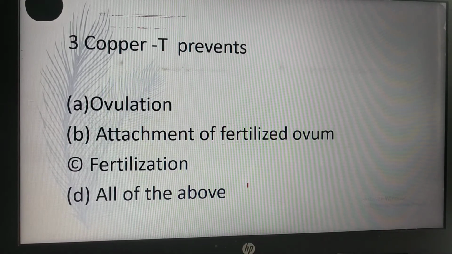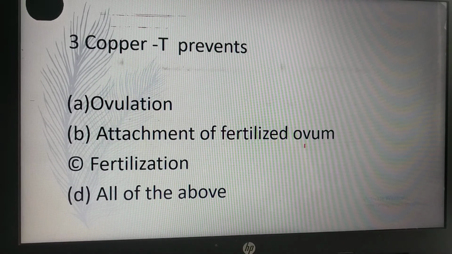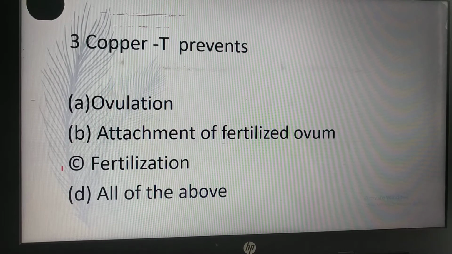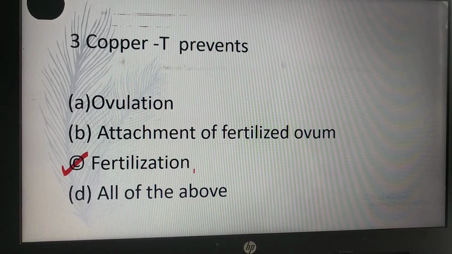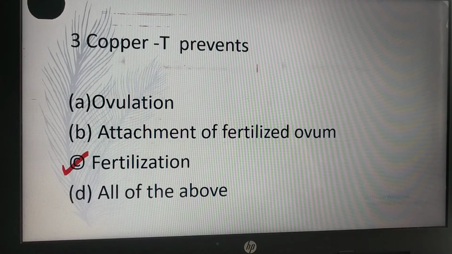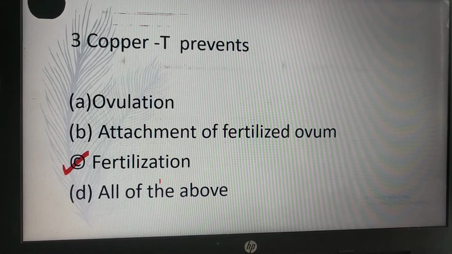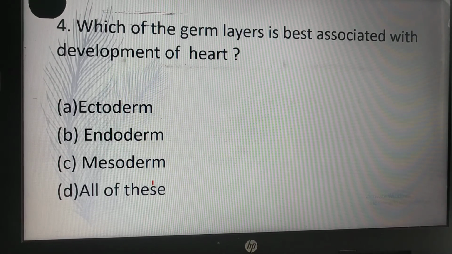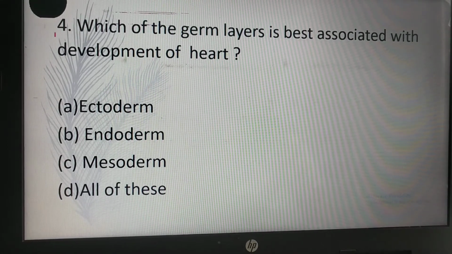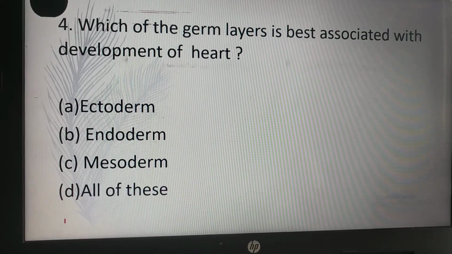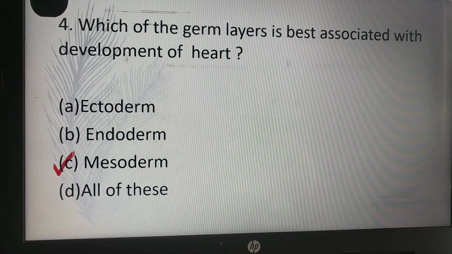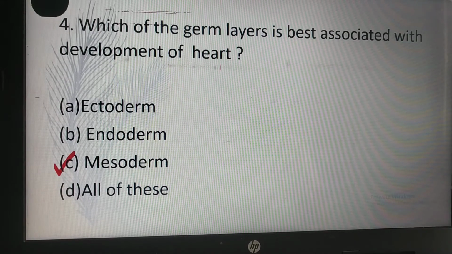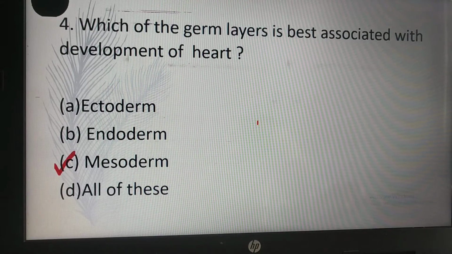Copper T prevents ovulation, attachment of fertilized ovum, fertilization, all of the above. So C is the correct answer. Copper T prevents fertilization. Which of the germ layers is best associated with development of heart? Ectoderm, endoderm, mesoderm, all of this. C is the correct answer, mesoderm. So mesoderm is associated with the development of heart.